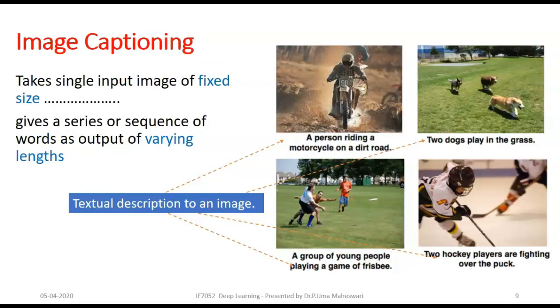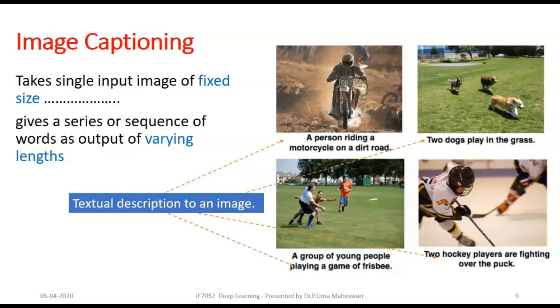Let's come to the next application, which is image captioning. This is a very familiar application of RNN, where they give the caption. Caption means the textual description. If you have been given an image, RNN could describe what that image actually depicts. That's what image captioning is.